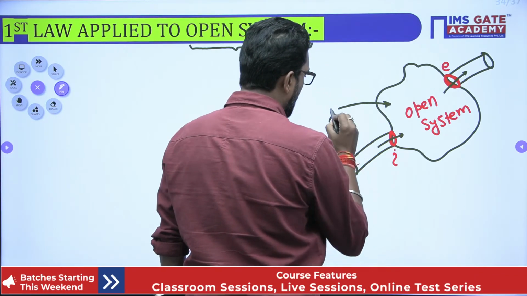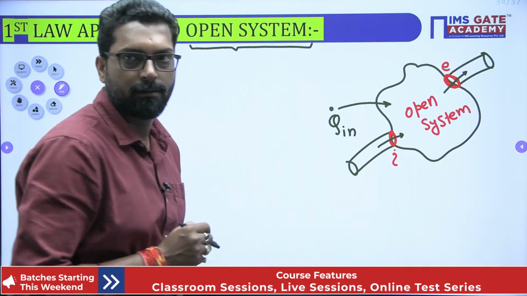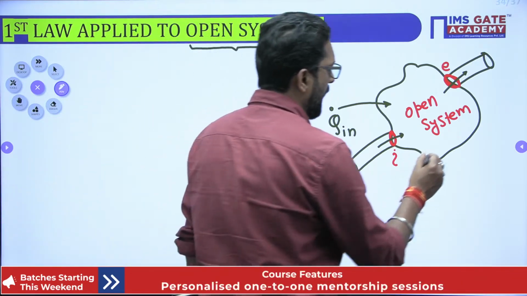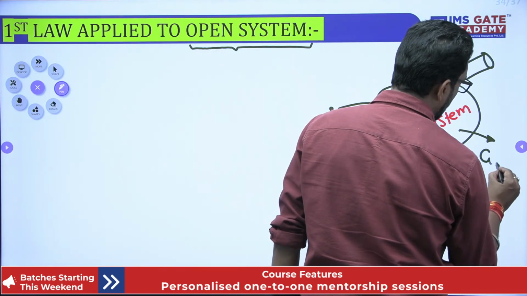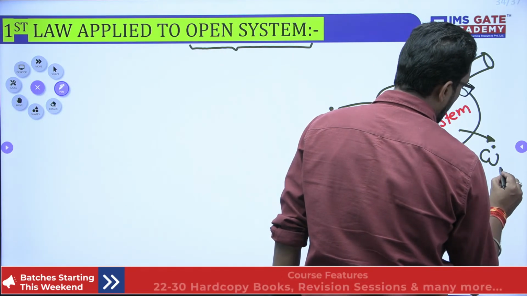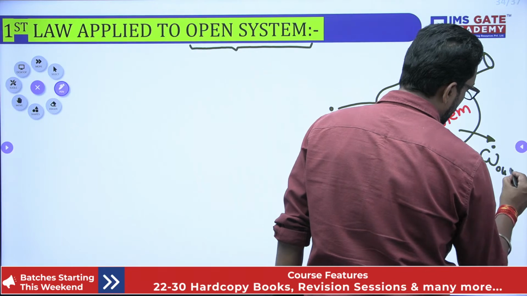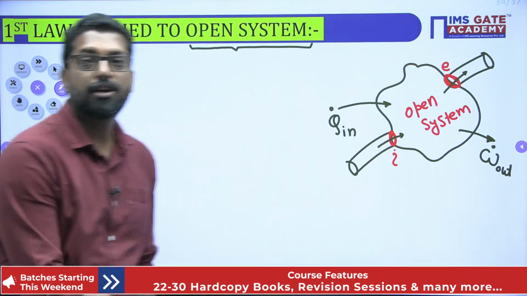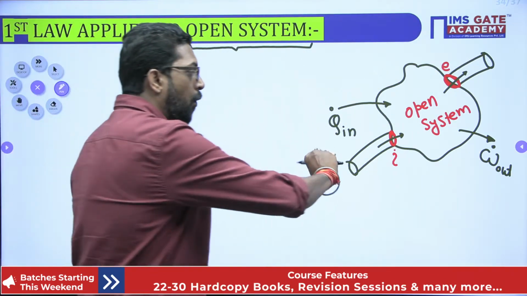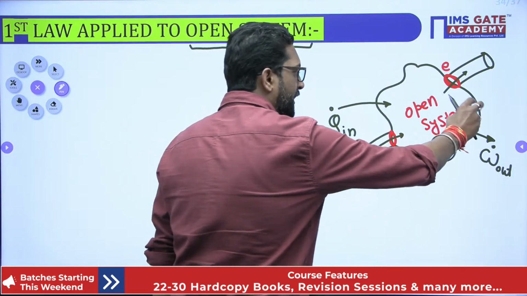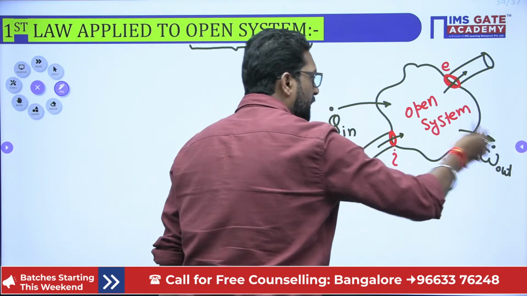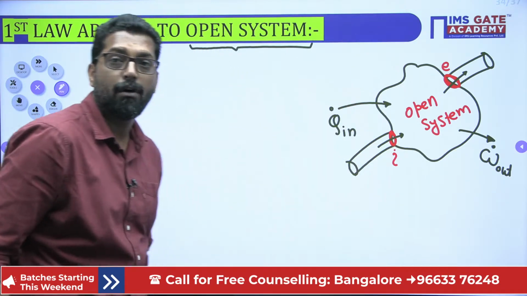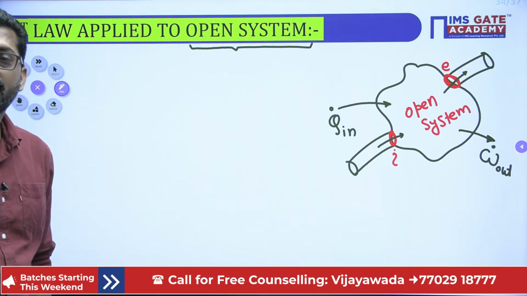We take it on a rate basis, watt, joule per second, and work goes out from the control volume. Work out. This is the control volume work. That means while fluid enters or exits, the system will perform work and take heat in the general form.